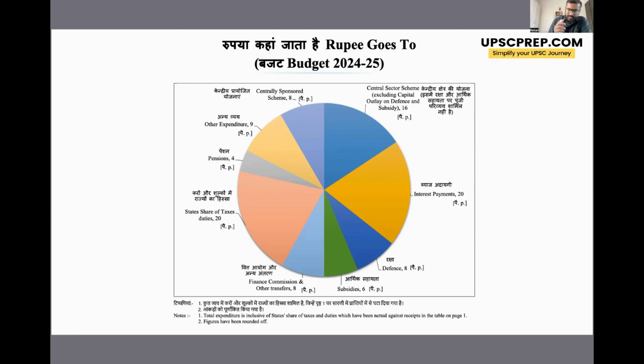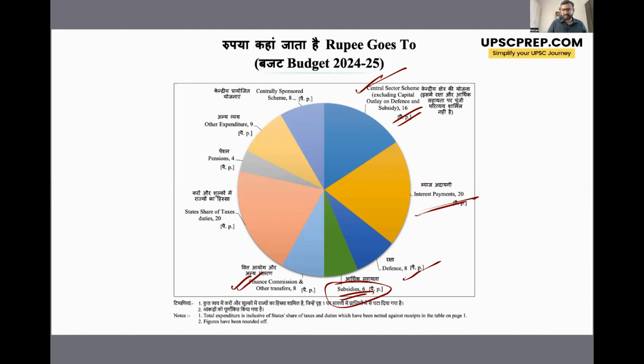So as you can see, a big portion of the government, अगर government of India 1 रुपये खर्चा कर रही है, तो right around 20 paisa is going on interest payments, right? And that is why it is important for the government to decrease its debt, क्योंकि debt कम होगा तो debt में interest भी कम होगा. Right around 20 paisa is just going on interest payments for previous debts that the government has taken, right? Around 16 paisa goes for central sector schemes, 8 paisa for defense subsidies, another expenditure that the government wants to curtail, right? तो वहाँ पे 6 पैसा जा रहा है.